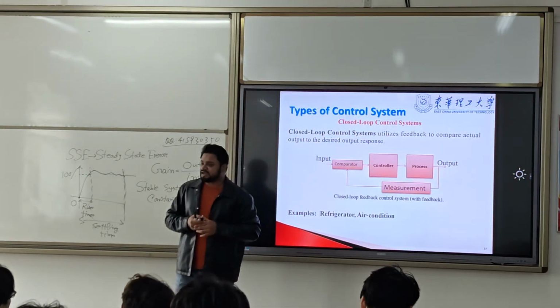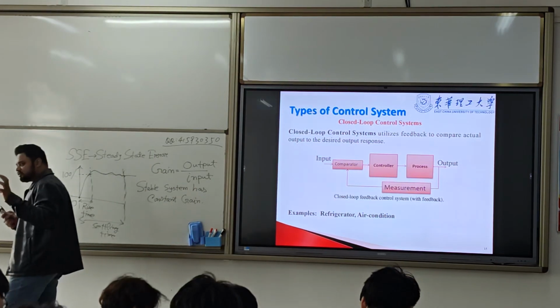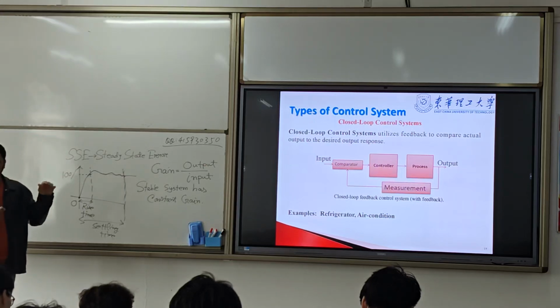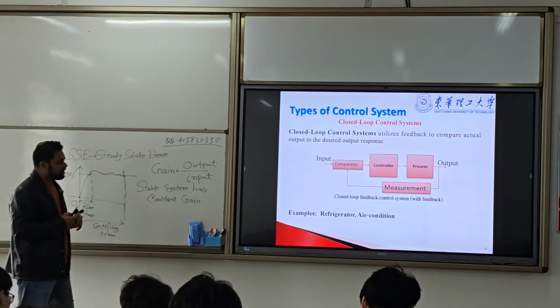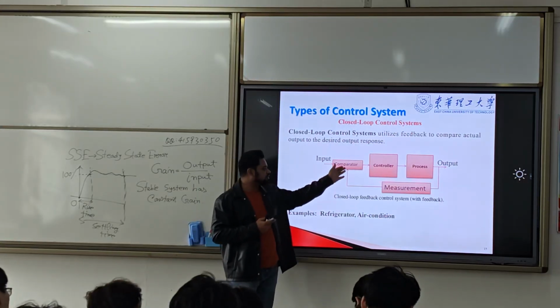In the closed loop system, in contrast, it will control the output through the feedback system. From the output we get a measurement through the sensor to the comparator.